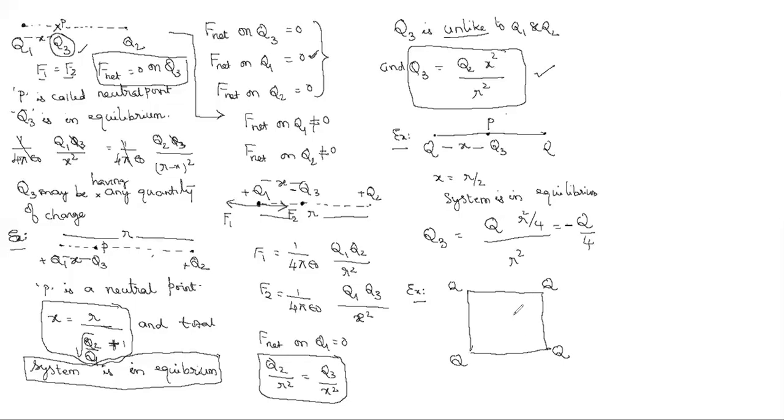And he is saying that exactly at the point of intersection, one charge is placed, let it be some Q5, the fifth charge, so that the total system is in equilibrium. Then in this case, what is Q5 equal to?